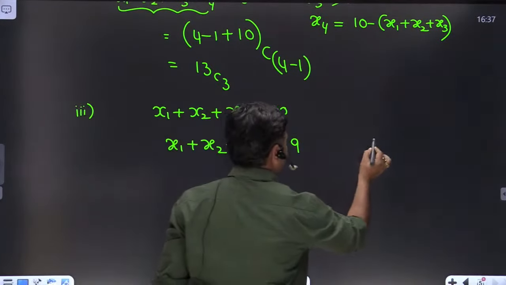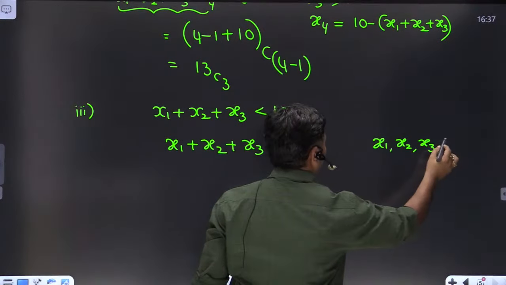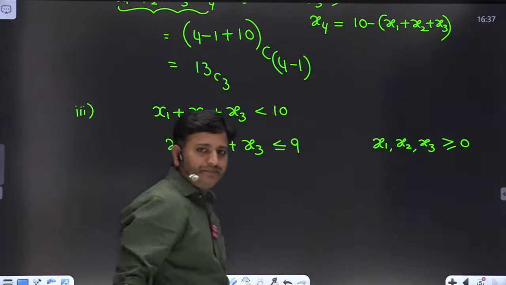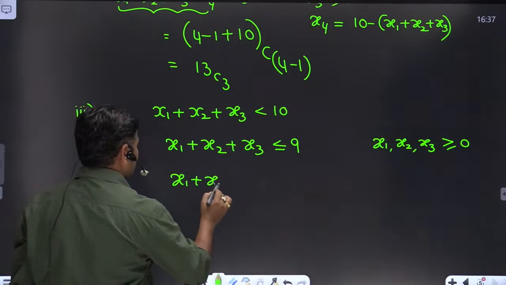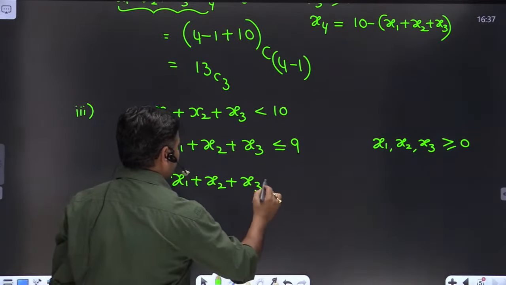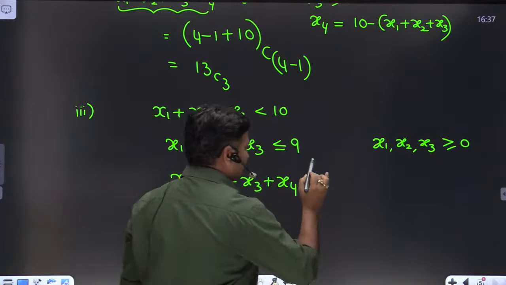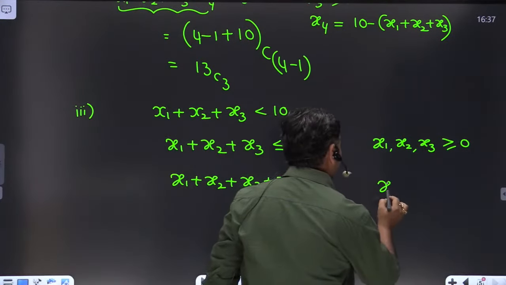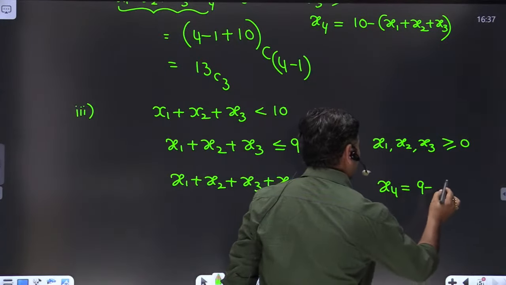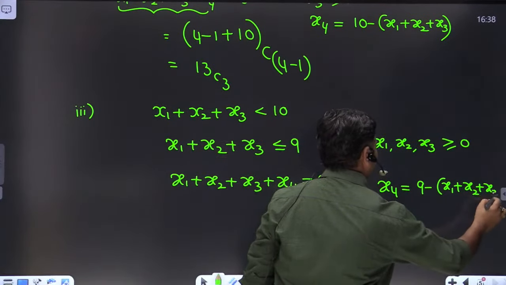So here each xi, that is x1, x2, x3, all these values are greater than or equal to 0. Now I am introducing another variable, x1 plus x2 plus x3 plus x4 equal to 9. Then what is your x4, friends? The value of x4 is 9 minus (x1 plus x2 plus x3).